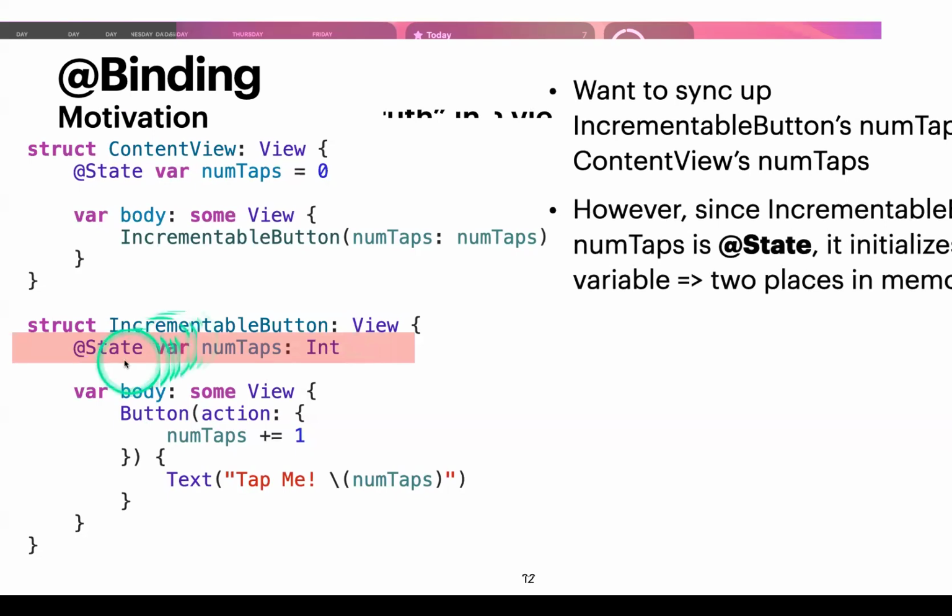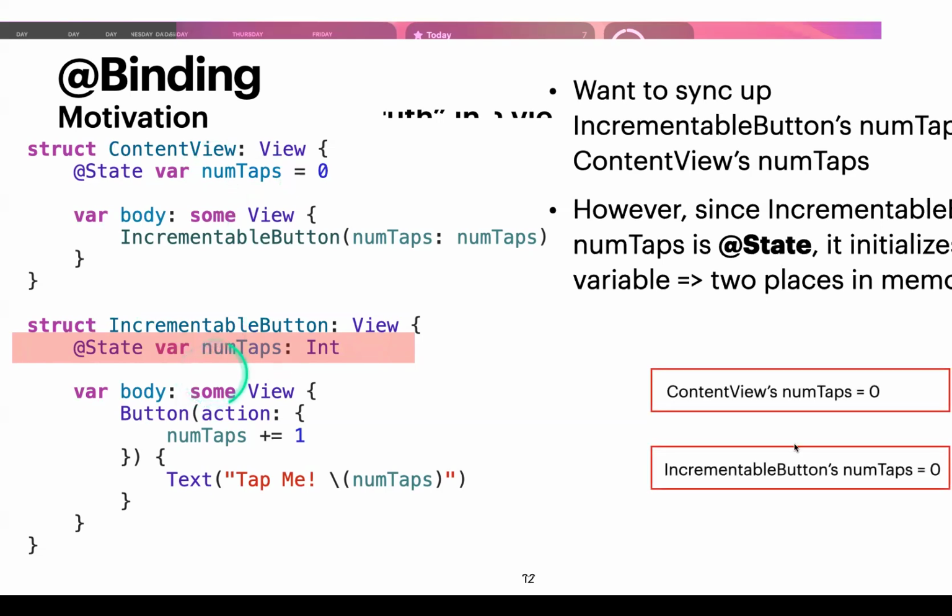However, since IncrementableButton's numTaps is in an @State, this numTaps is in a separate location than this numTaps. So they're two different numTaps in different places in memory. These two are not the same thing. You can think of SwiftUI managing two different variables: one in ContentView and the other in IncrementableButton.